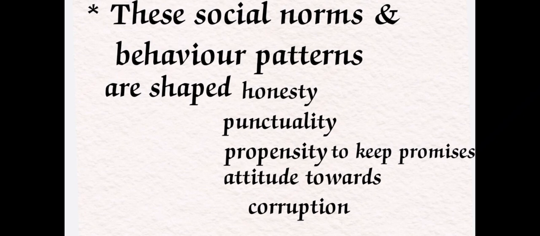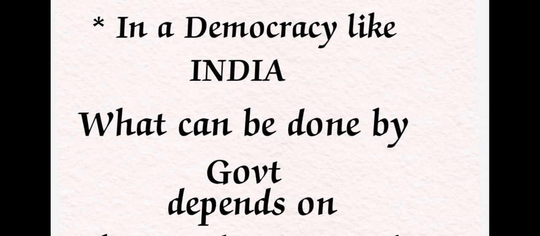These are shaped in great part by the social norms and social beliefs. So in a democracy, in countries like India, what can be done by the government always depends in great measure on how ordinary people think and what people believe in. Especially in democratic countries, India is the largest democratic country in the world, so India is an example for this point.